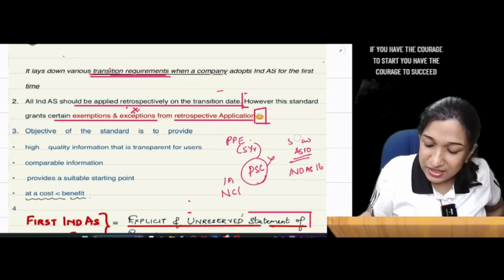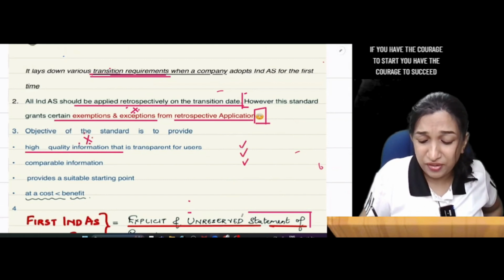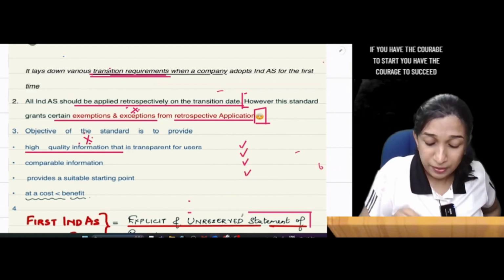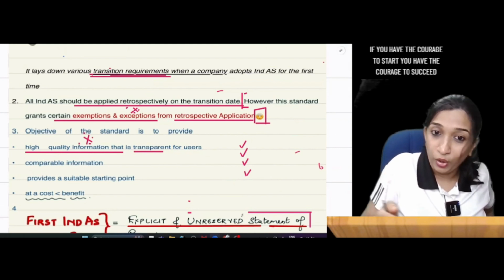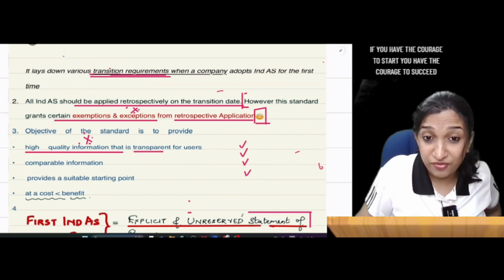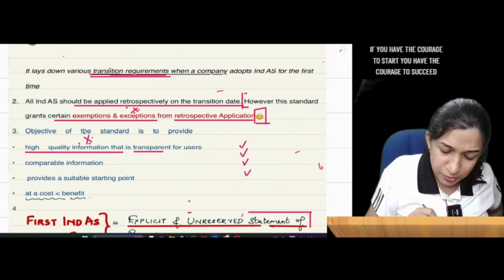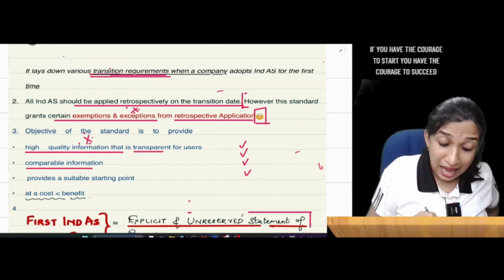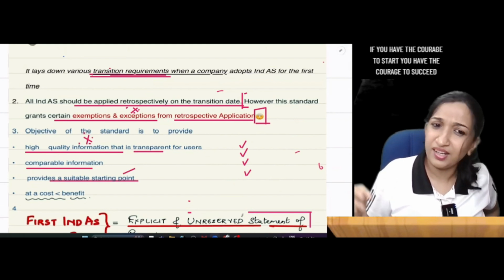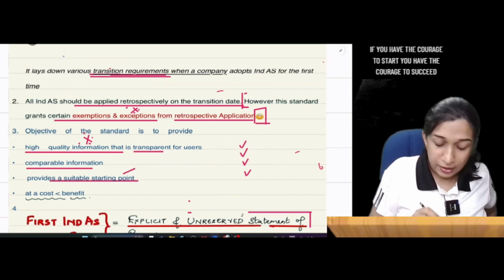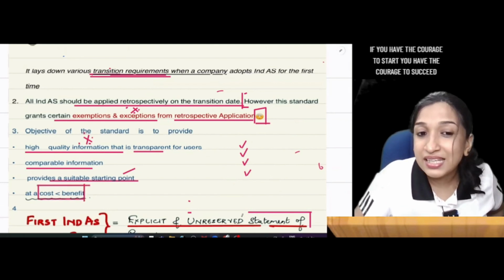So the objective of the standard is to prescribe high quality information. Because if you provide Ind AS figures for the current year alone, it leads to confusion. So, high quality information: this current year figure, go back to previous year. Again, previous year, from where did this figure come? Then go back again to the beginning of the previous year. So it is providing comparable information with a suitable starting point, not all of a sudden in the current year, a suitable starting point, and ensuring that the cost of preparing this should not exceed its benefit.